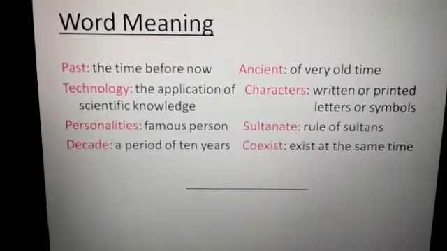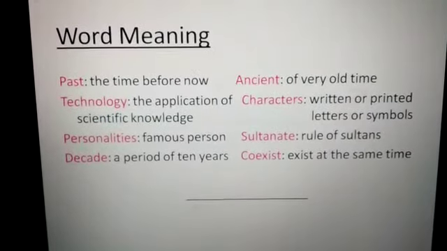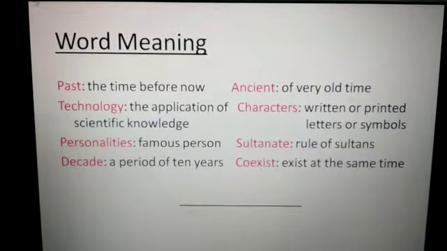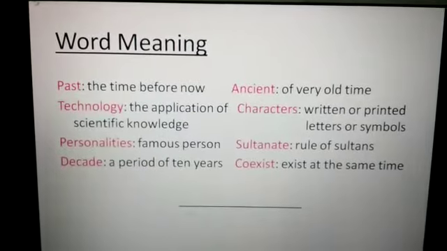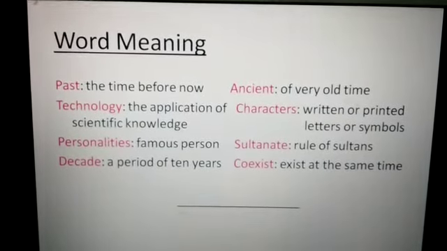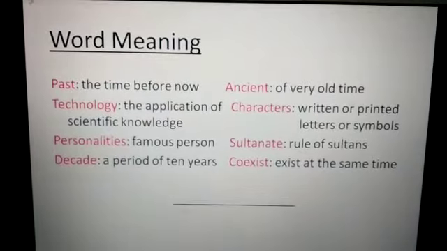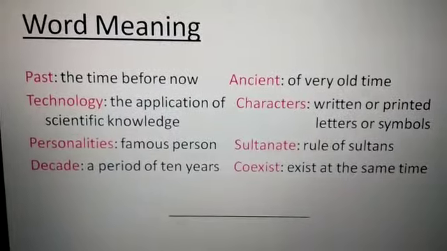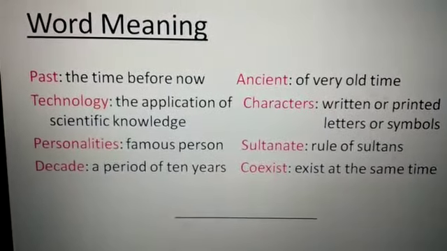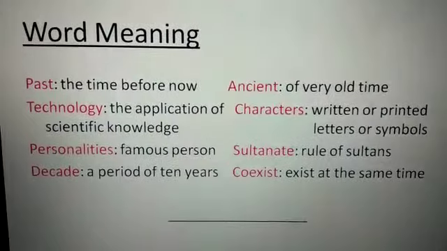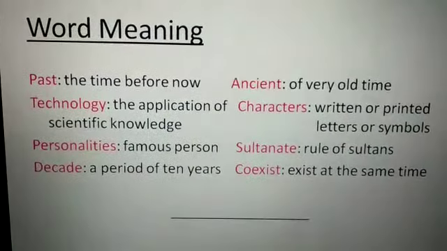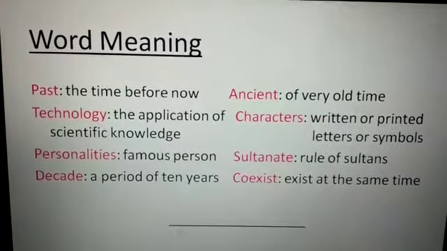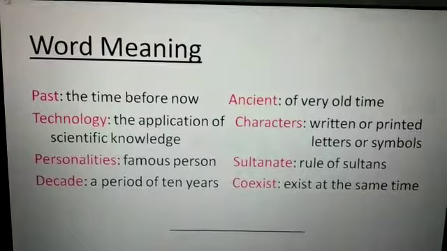Word meanings are already given in your book. You can see that on page number 10 in the glossary portion. For your convenience I have given word meanings here. First one is past, the time before now. History is all included in the past. Next one is technology, the application of scientific knowledge.